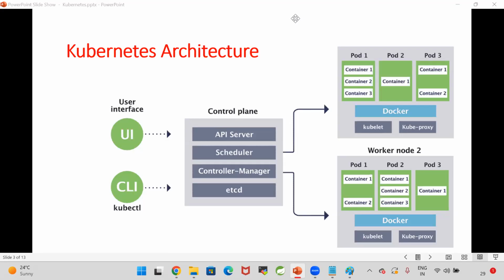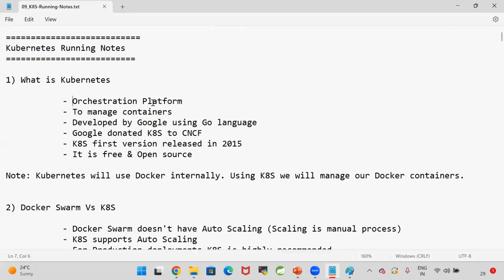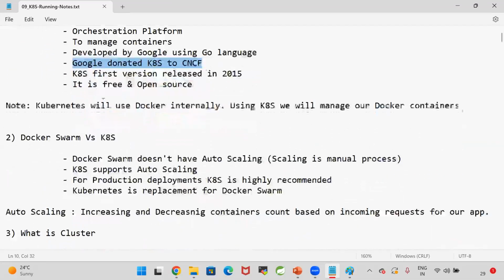Are you clear with the Kubernetes architecture? What is Kubernetes? Kubernetes is an orchestration platform. It is used to manage our containers. It is developed by Google using Go language. It is donated to the CNCF organization. Kubernetes first version was released in 2015, and Kubernetes is free as well as open source. You don't need to pay any money.